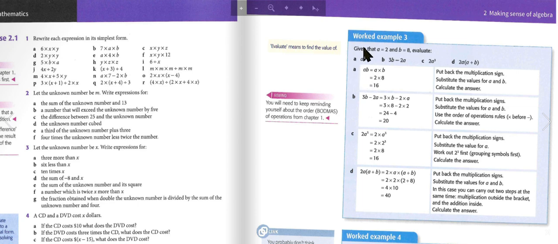So the answer to question A is: AB equals A times B. So you put back the multiplication sign. Substitute the values for A and B, which is 2 times 8, and calculate the answer, 16.